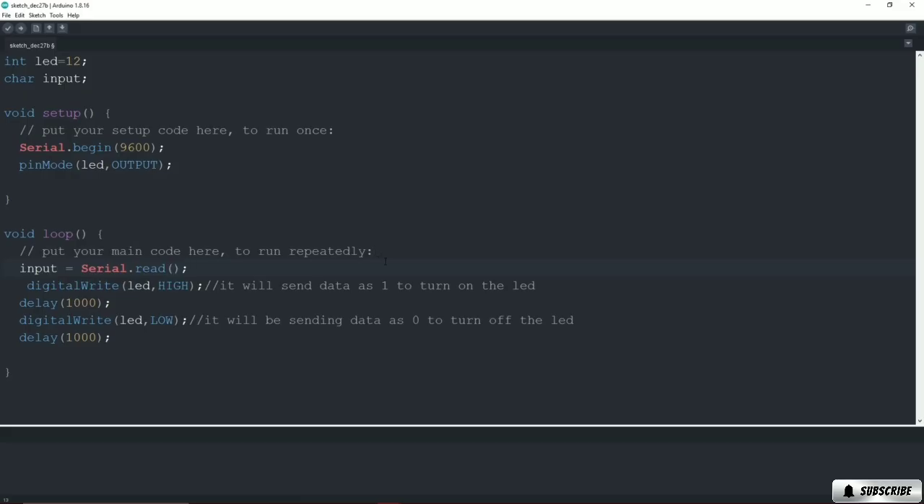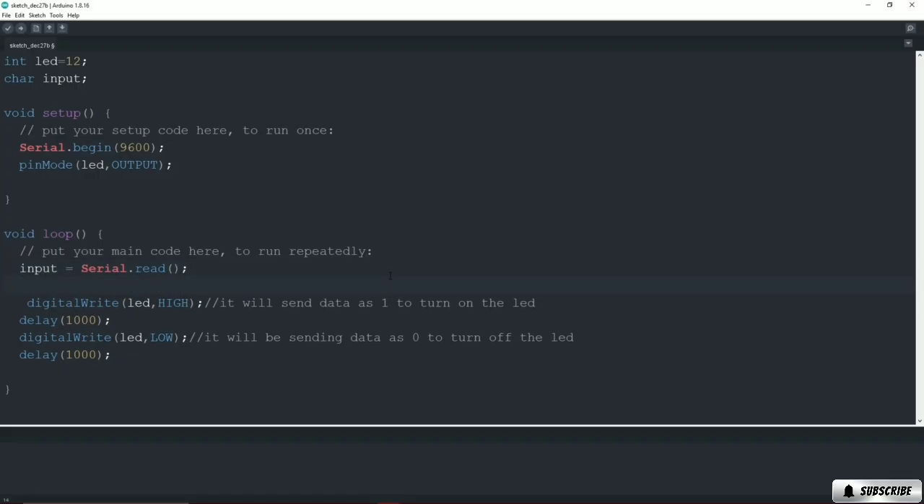Once we are done with it, we will create an if statement using which we will be determining what is the input given in the serial monitor. So for that, in the next line, I will type here if input is equals to, we need to type it twice, so it will check for this input. I will set it as y. So if we give an input as y, it should turn on the LED.